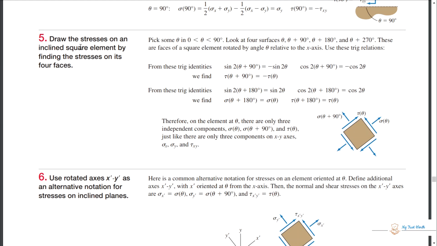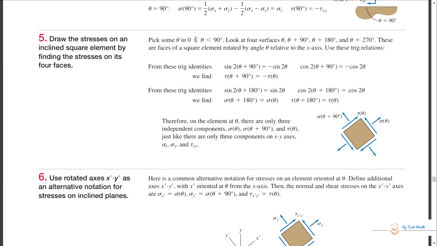Draw the stresses on an inclined square element by finding the stresses on its four faces. There are stresses on four faces, and they are equal and opposite. In the two directions, x sigma x, and its parallel side will be sigma x, but in the opposite direction.